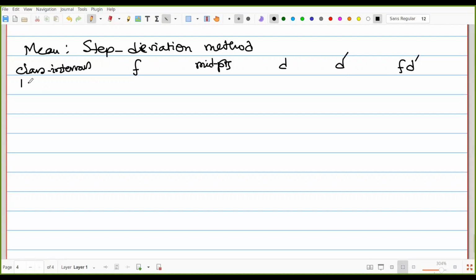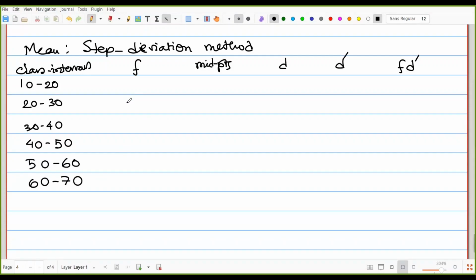So write down once again 10-20, 20-30, 30-40, 40-50, 50-60, 60-70. Okay, so the frequencies were 10, 18, 25, 26, 17, 4. That means total 100. So what are the midpoints?